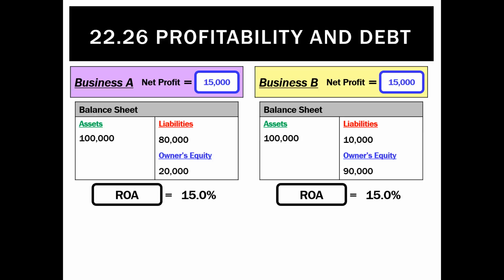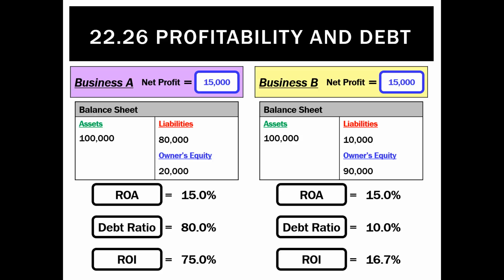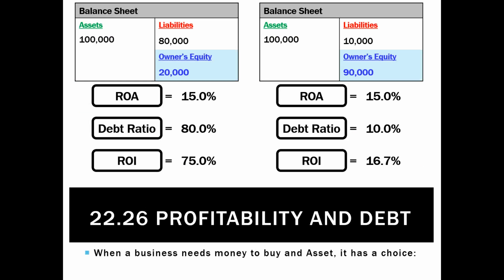So to demonstrate those ratios and what they mean, we had a 15% ROA, which was simply the net profit divided by the assets, which was identical. The debt ratio demonstrated that liabilities were very different for these two businesses. For the ROI, the main difference here was the net profits were the same, but the amount of owner's equity for each business was much different.